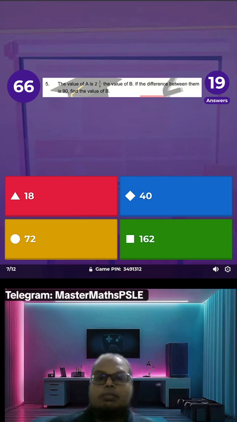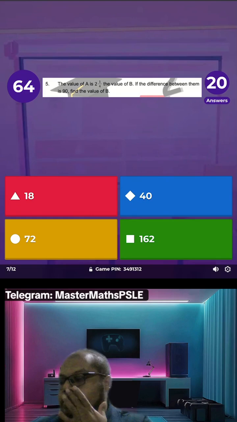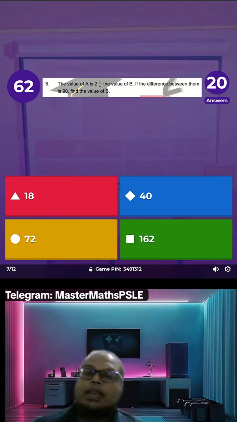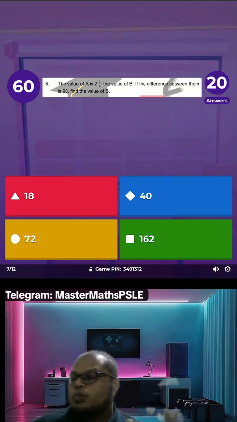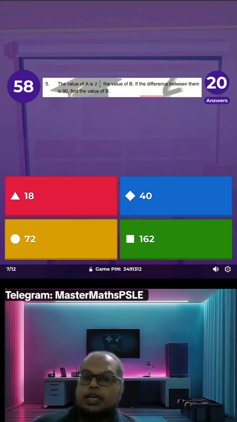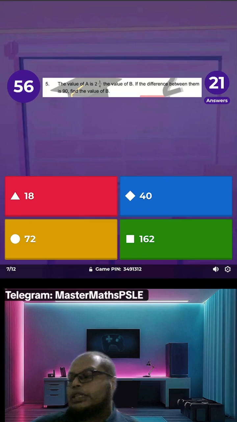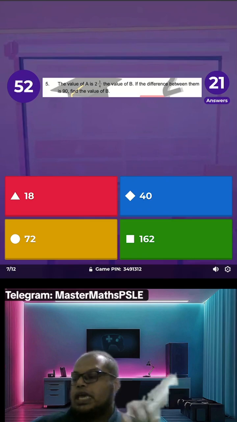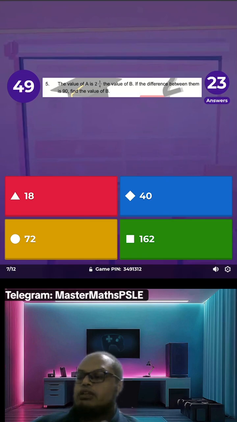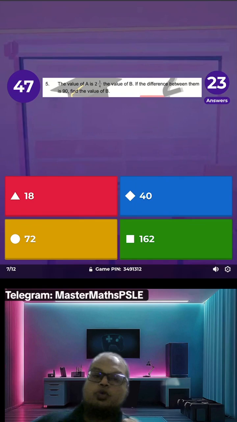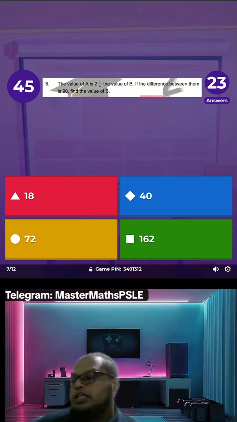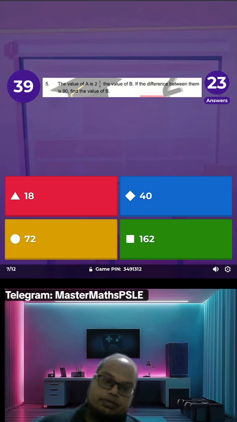Okay, almost a minute left. What we have here is they say the value of B is compared. A is to B, where they give you a fraction as comparison. So A is 2.25 times the value of B. So if you use a fraction, how do you split into units? And they say the difference between them is 90. Find the value of B.